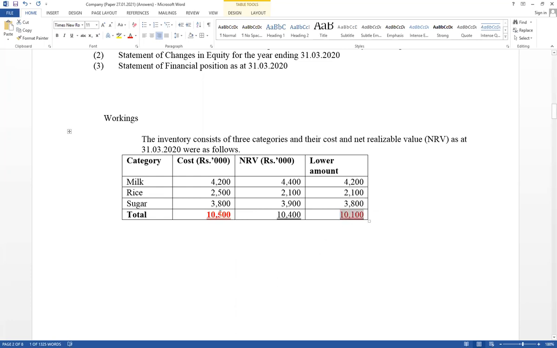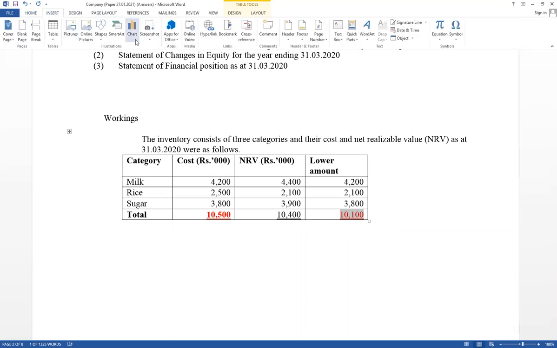Therefore, based on matching concepts, this value should be considered as a closing inventory under cost of sales calculation. But under current assets, this value should be included as a closing inventory. The difference value goes under stock written off. This value should be included in the financial position. Therefore, think about stock written off.